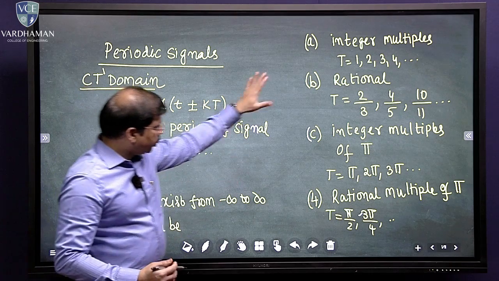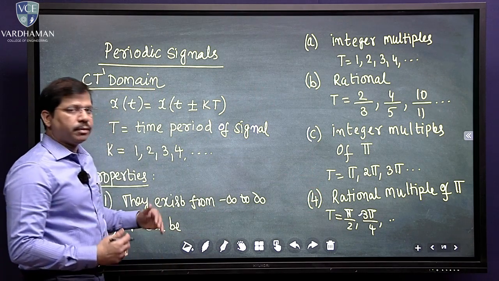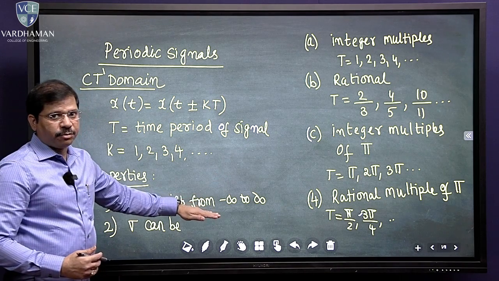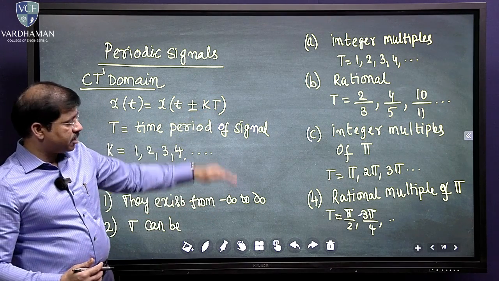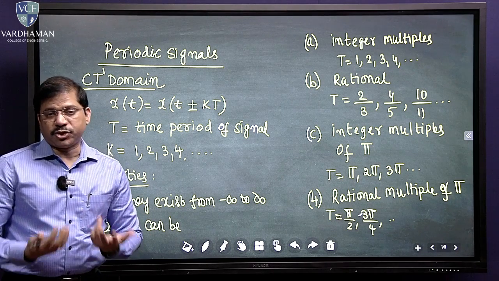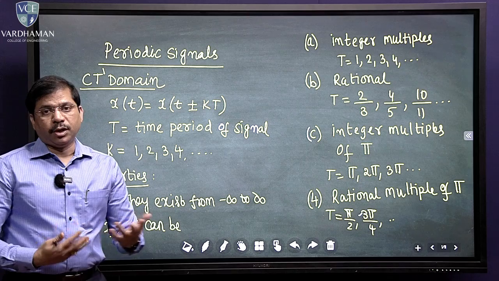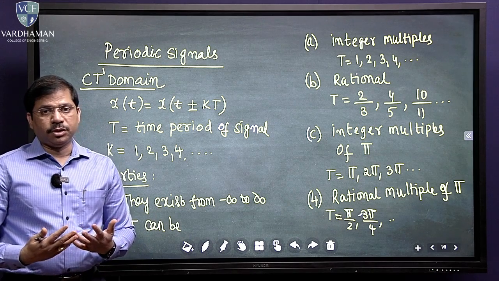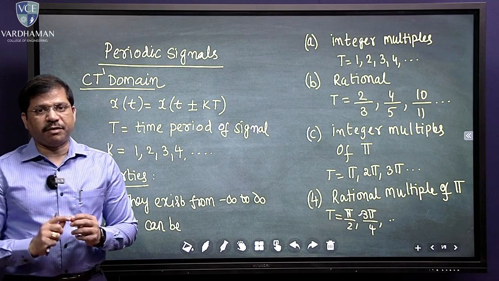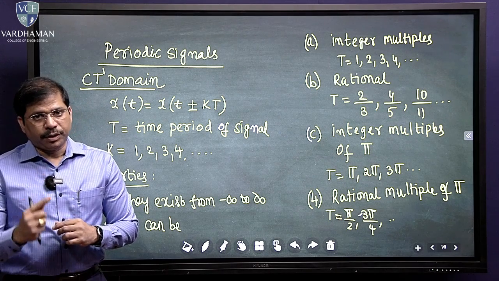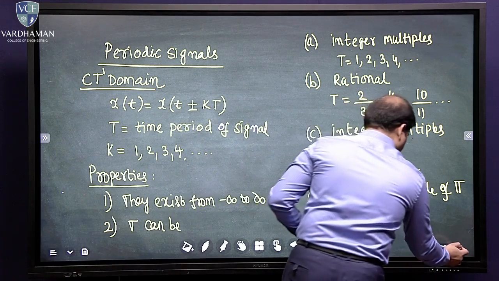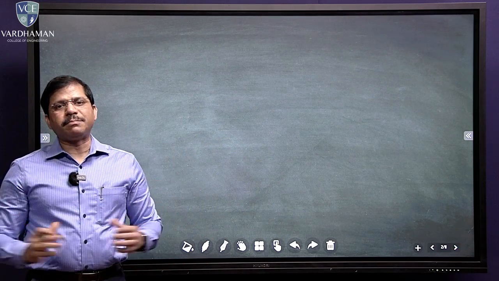So T must be any one of these 4. They exist from minus infinity to plus infinity and they should satisfy any one of these 4. Apart from this, if T takes any value, suppose T equals root 2 or root 3 by 2 or something like pi square, they are not allowed. These are certain things that we have to really understand about the time period.